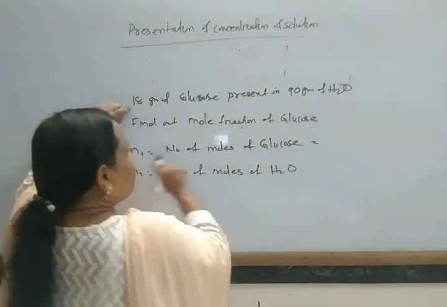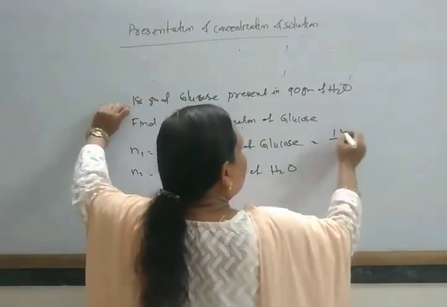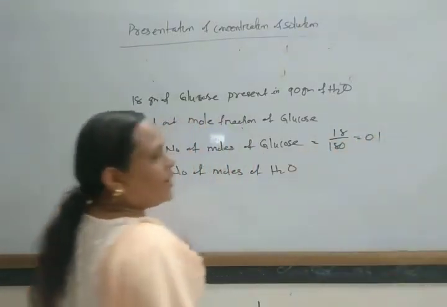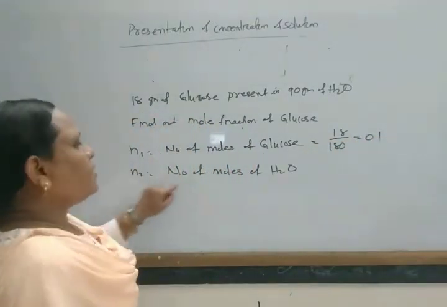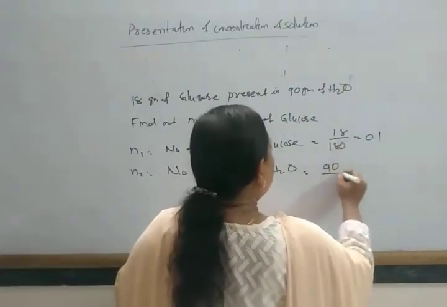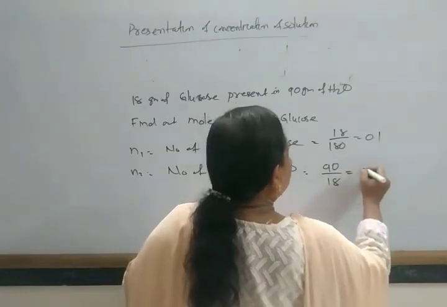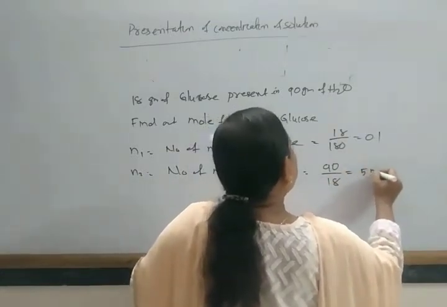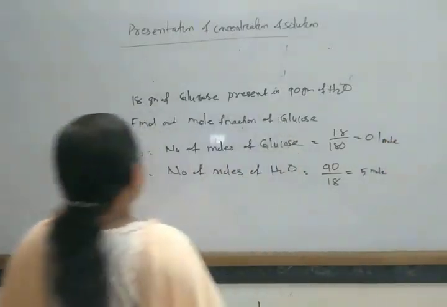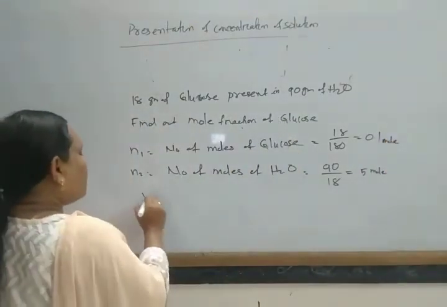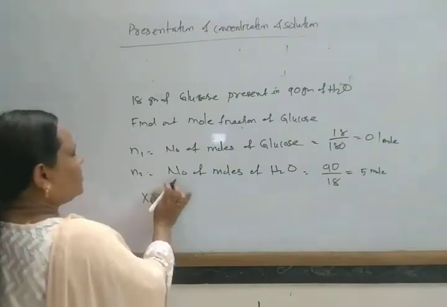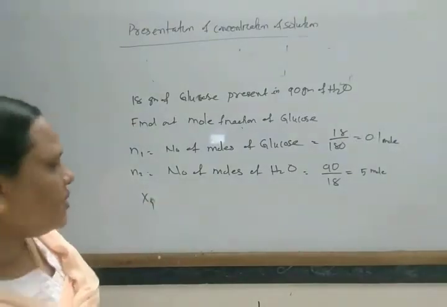So glucose has weight 18, molecular mass 180, that is 0.1. Similarly, number of moles of water, weight given 90 by 18, that is equal to 5 mole.